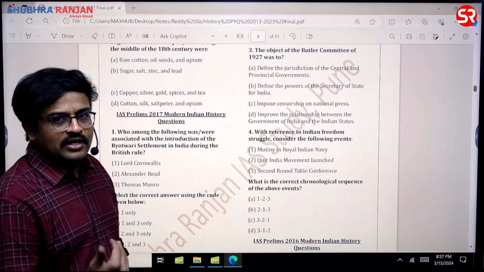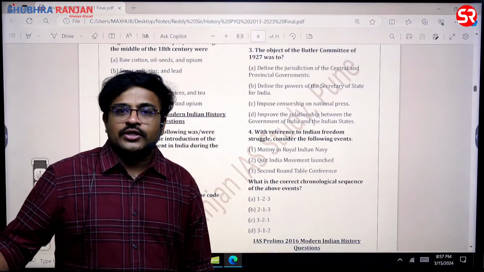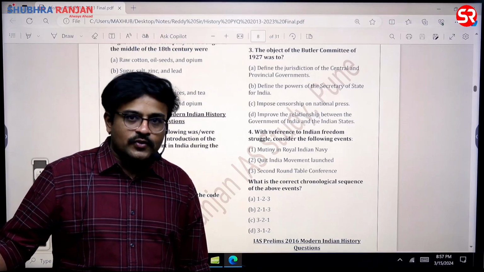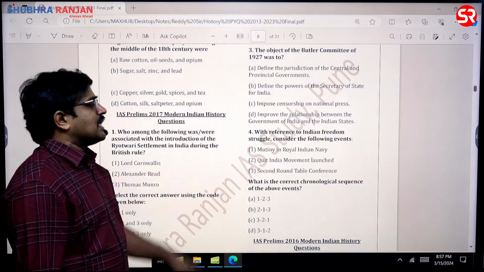So many such commissions have been asked as questions: Welby Commission, Whitley Commission. So a lot of such questions have come. Southborough Commission. So you should be looking at the various commissions of the British government, sir. Please highlight them in spectrum when you read them. So D is the answer for this question.